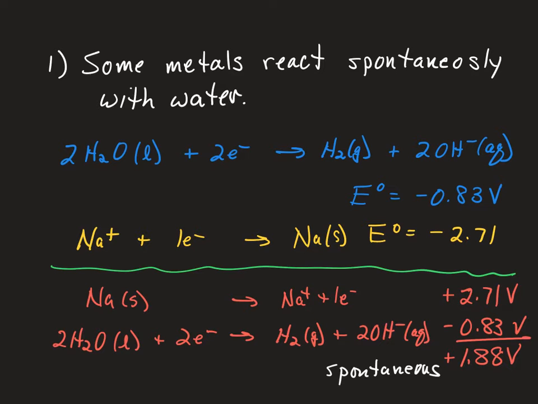That is spontaneous. So in general, any metal that has a standard reduction potential more negative than that of water will react with water to create hydrogen gas. We can just look on a table of standard reduction potentials. Any metal ion that has a standard reduction potential more negative than that of water, then the metal of that will react spontaneously with water to make hydrogen gas. So there's one set of reactions.